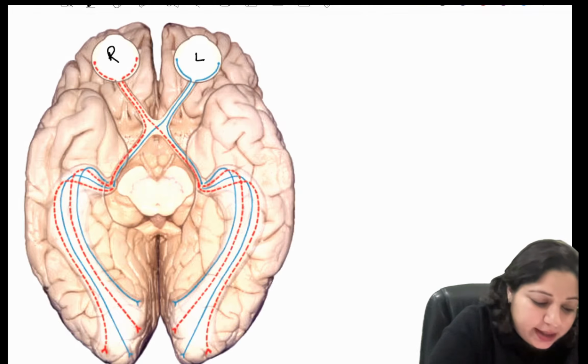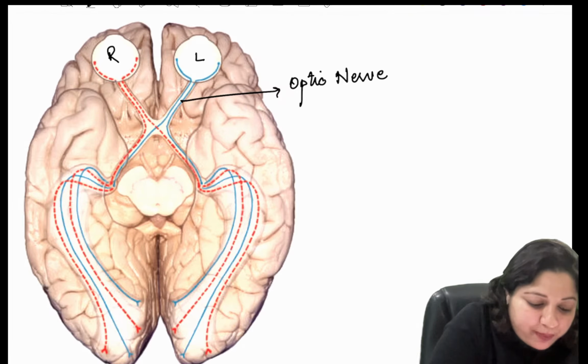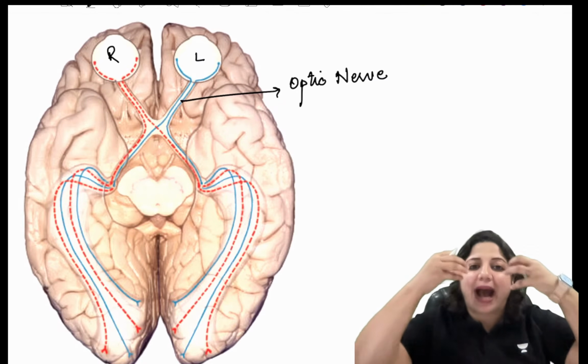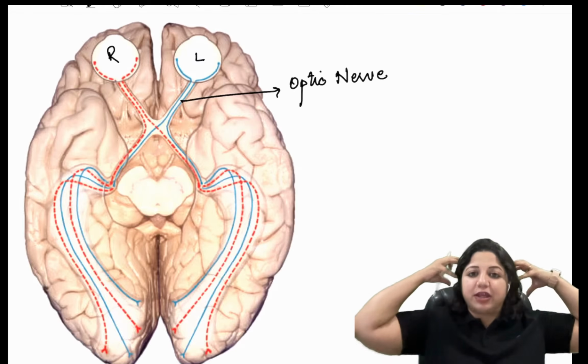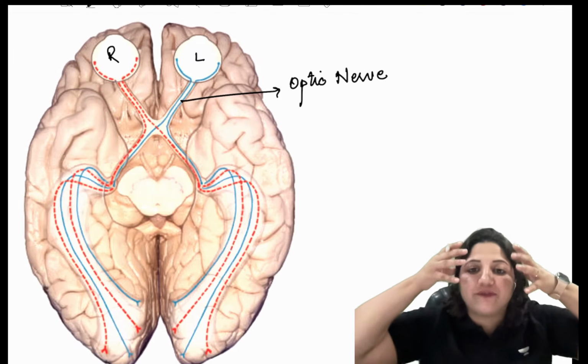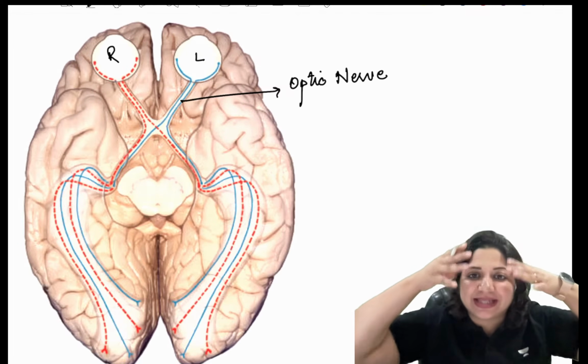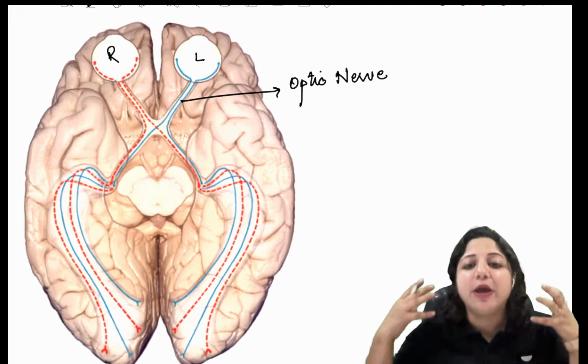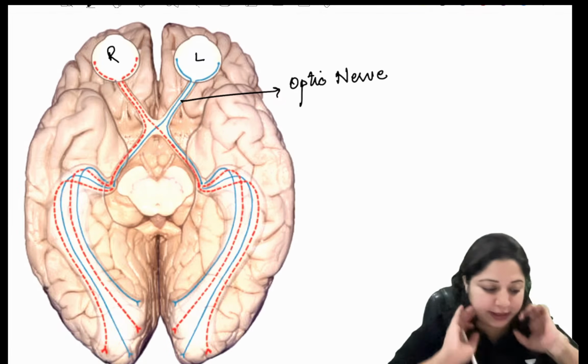Here the retinal nerve fiber layers get together at the optic nerve head and form this structure which is called the optic nerve. So basically we go from the eyes towards the brain. The part away from the brain is distal, and the part here is the proximal part of the optic nerve, right?